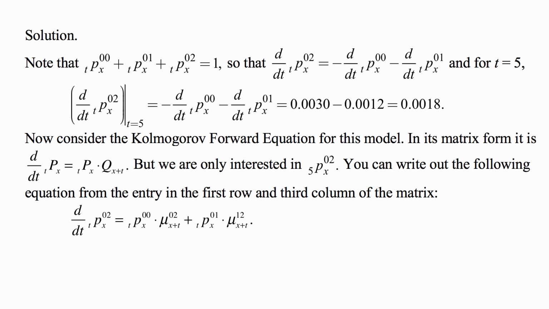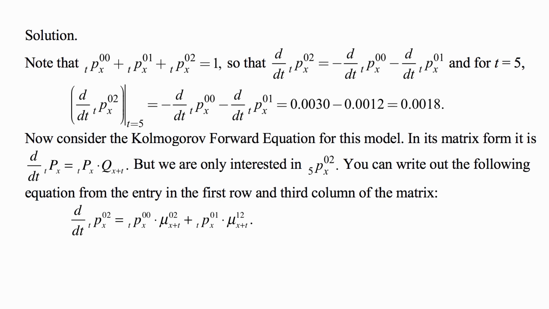Also, for t equal to 5, we're actually given the values of these derivatives at 5. So at t equal to 5, the derivative with respect to t of tpx02 is minus the negative 0.0030, and then minus 0.0012, and that becomes 0.0018. So we actually know the derivative at 5 of that probability tpx02.